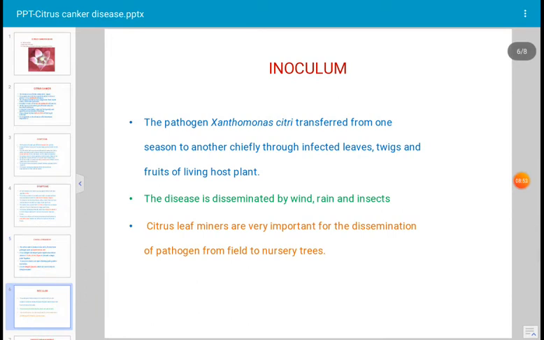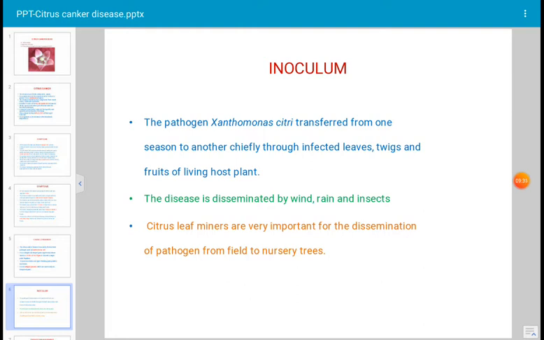Next slide. What is inoculum? Inoculum is the smallest quantity of the pathogen which is enough to cause the disease. The pathogen Xanthomonas citri is transferred from one season to another chiefly through infected leaves, twigs, and fruits of the living host plant. It enters the host through stomata or wounds. Several cycles of infection can occur on fruits, and fruits have lesions of different sizes.